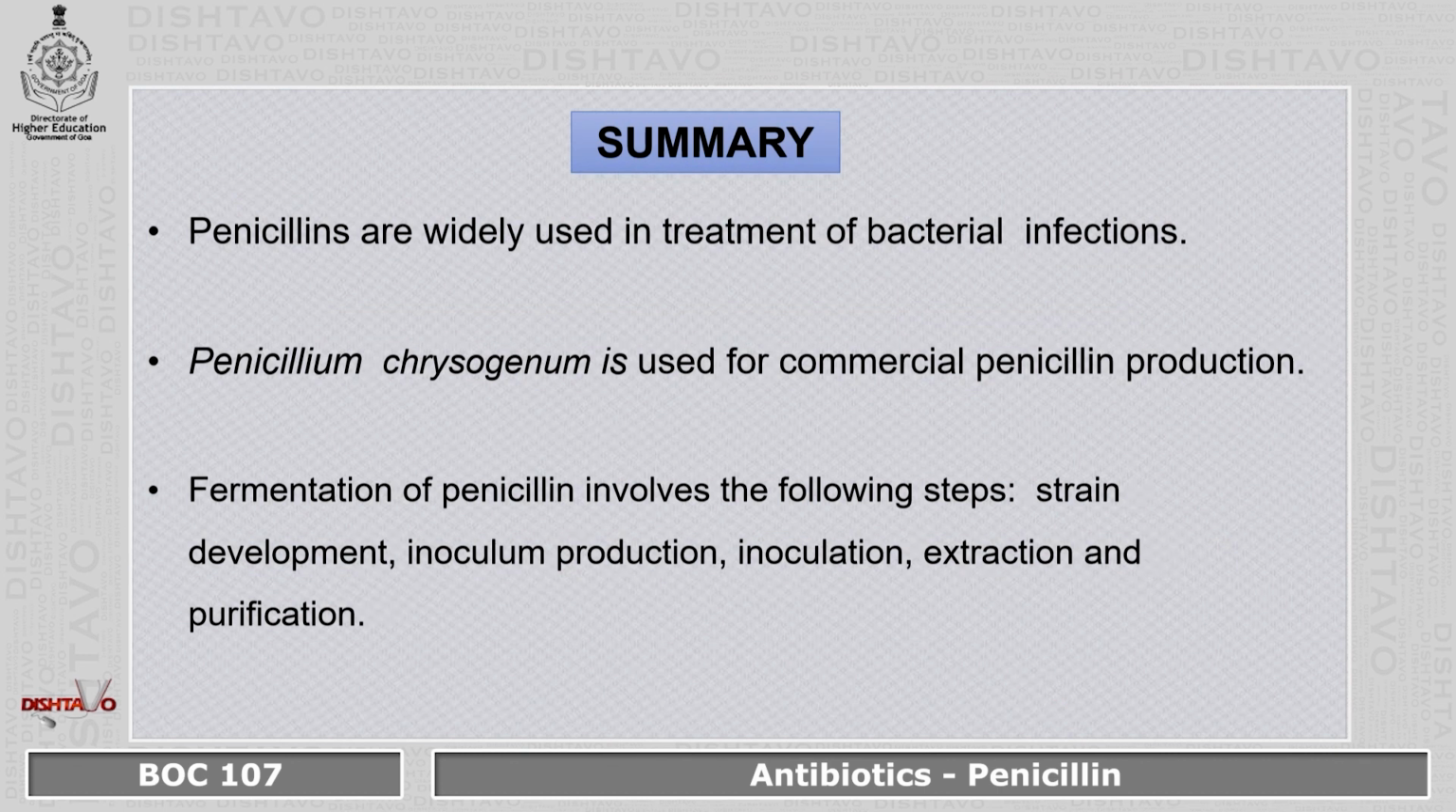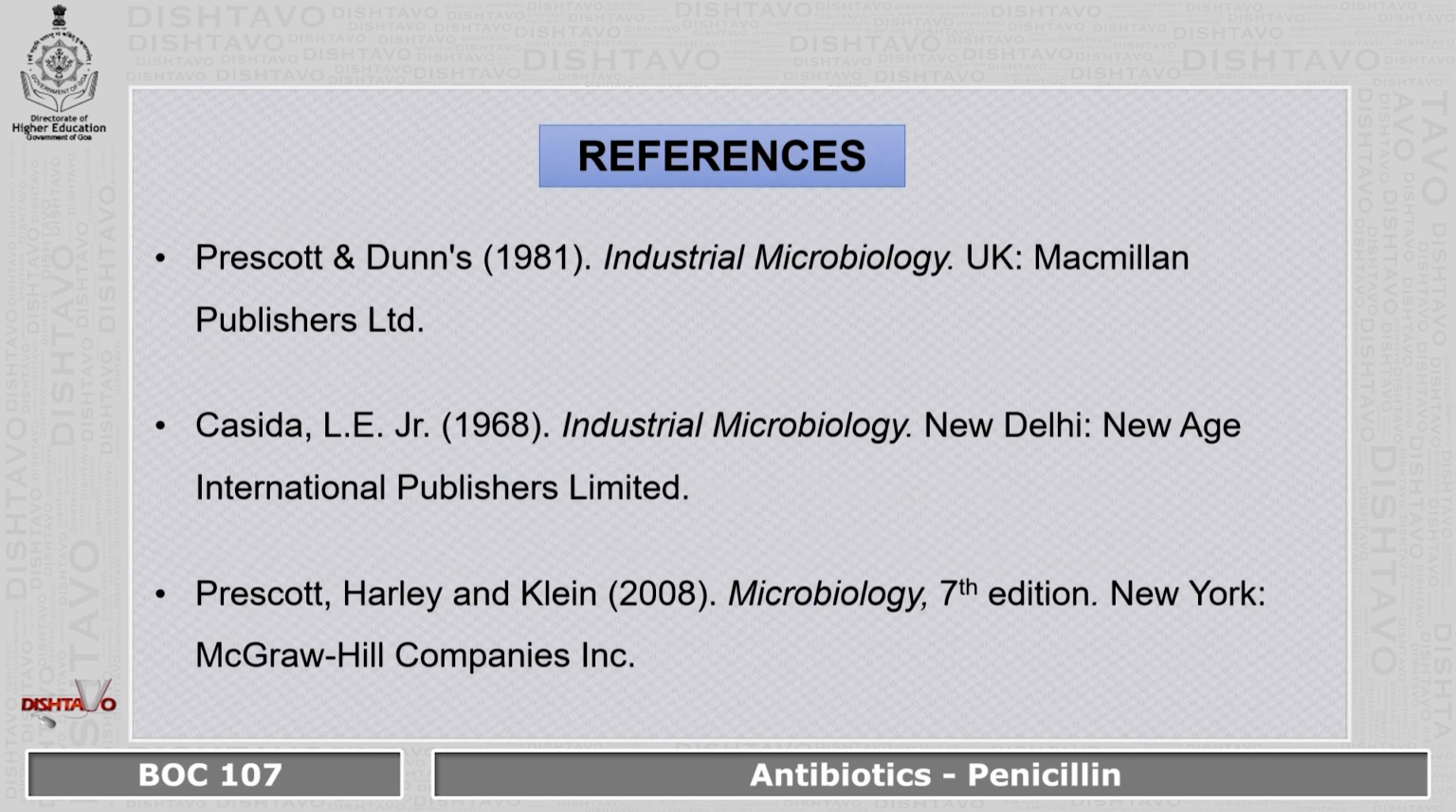To summarize the whole thing, penicillin is used for treatment of bacterial infection. Now, the strain that is used for commercial production, the wild strain, is Penicillium chrysogenum. The fermentation of penicillin involves a few steps, that is strain development, inoculum production, inoculation, extraction, and purification. These are the references.